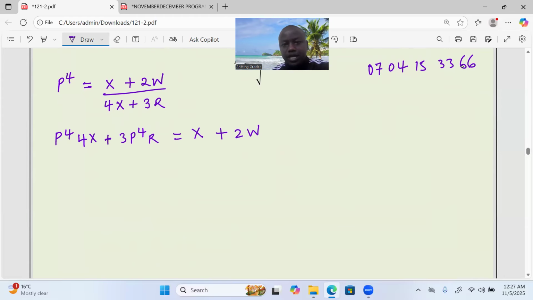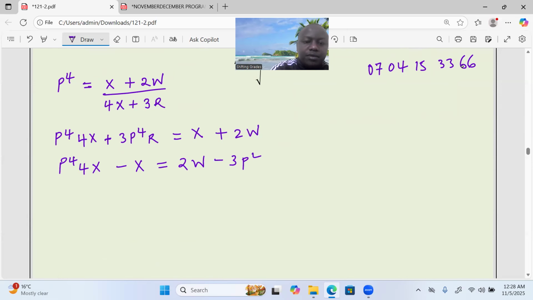Can we have all the terms that have X brought together on the same side of this particular equal sign? P power 4 and 4X minus X equals 2W minus 3 P power 4 R.